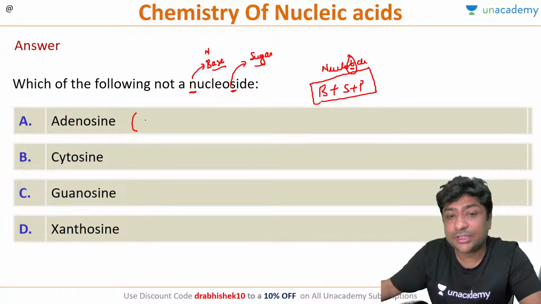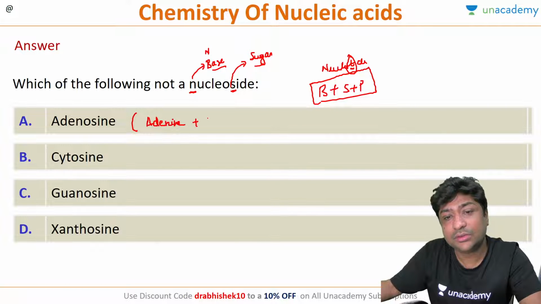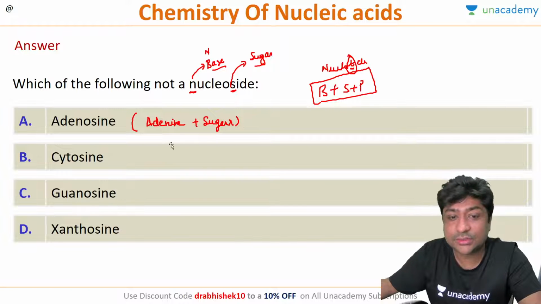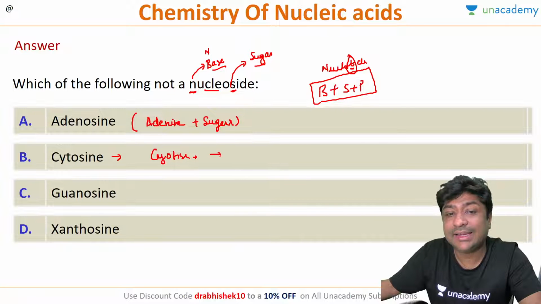So adenosine, what is it made up of? It is made up of adenine and sugar, right? What is cytosine? Cytosine is your nitrogenous base. What will be the corresponding nucleoside? So cytosine plus sugar will be called cytidine.